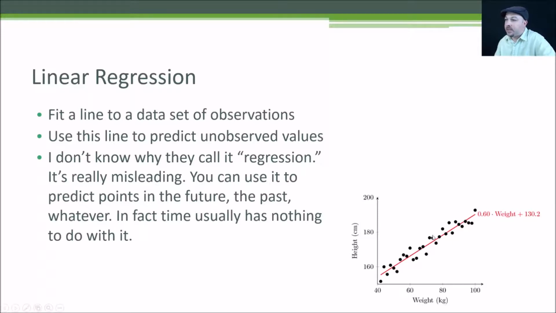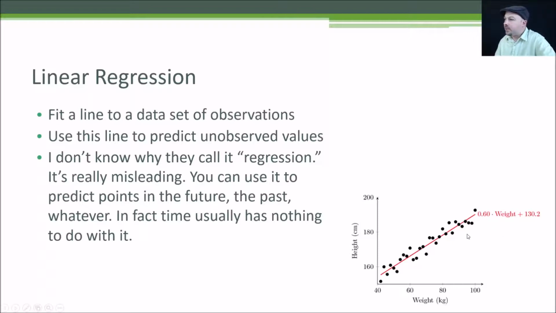So for example, let's say I have a bunch of people that I measured, and the two features that I measured of these people are their weight and their height. I'm showing the weight on the x-axis and the height on the y-axis. I can plot all these data points of people's weight versus their height, and that looks like a linear relationship, doesn't it? Maybe I can fit a straight line to it and use that to predict new values. And that's what linear regression does.